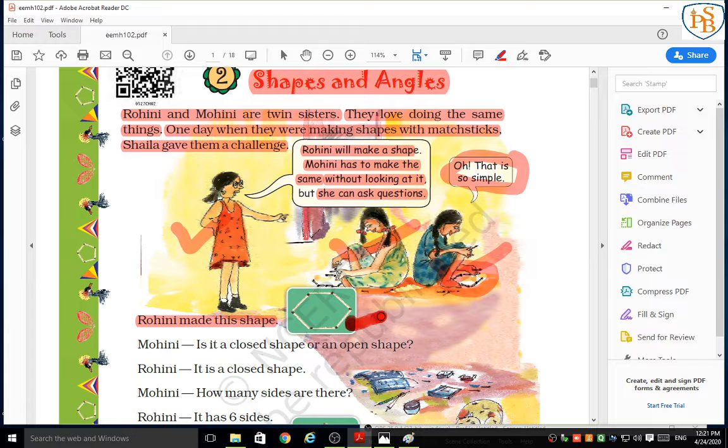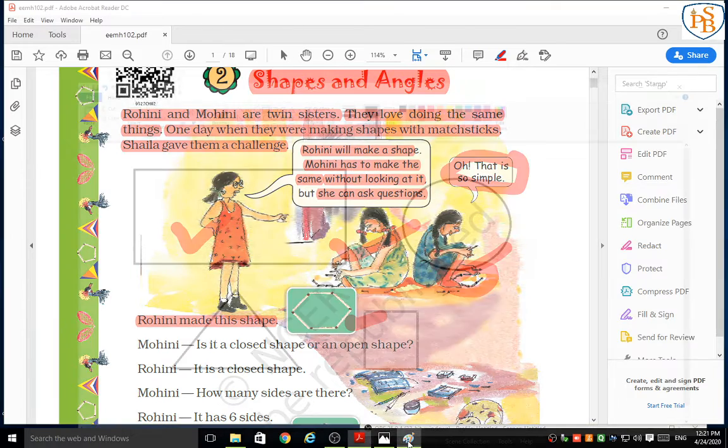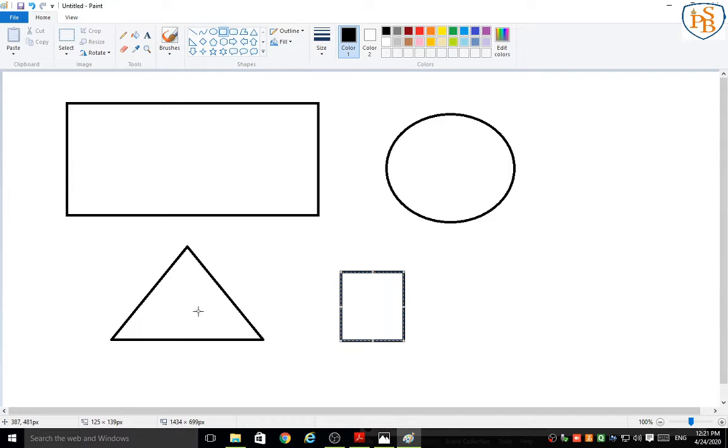Okay, students, can you guess? Can you tell me how many sides are there? We already learned the properties of the square, triangle and rectangle. Square has how many sides? Yes, 1, 2, 3, 4. Triangle has how many sides? 1, 2, 3.